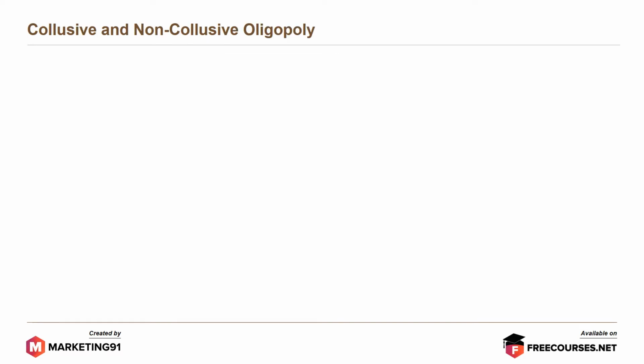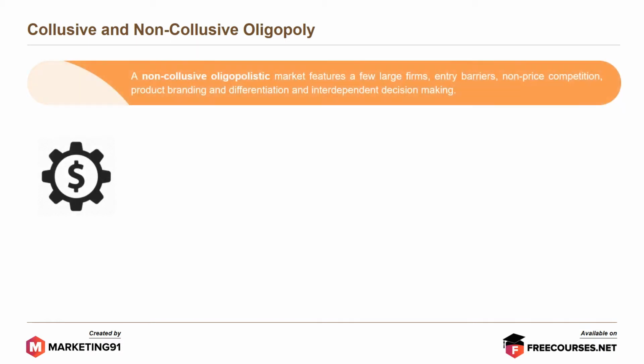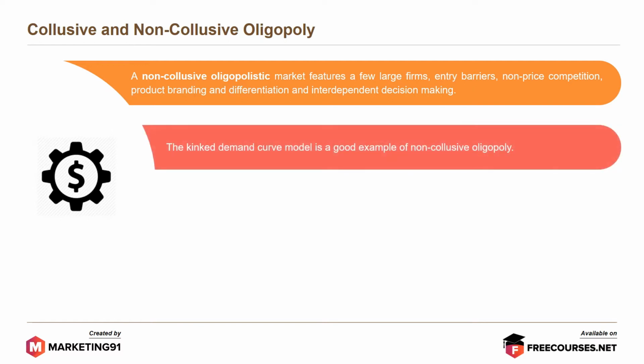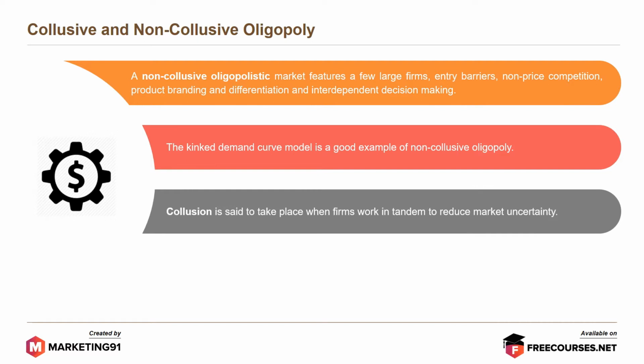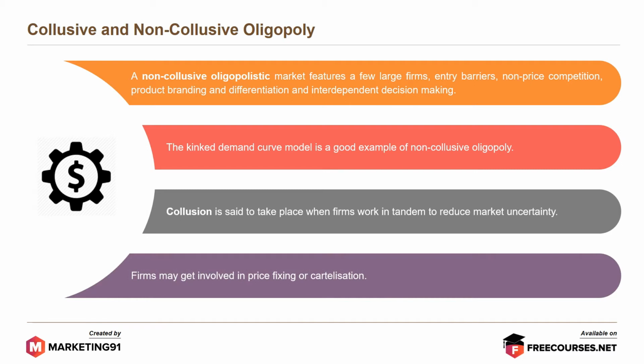Moving on to collusive and non-collusive oligopoly. A non-collusive oligopolistic market features a few large firms, entry barriers, non-price competition, product branding and differentiation, and interdependent decision making. The kinked demand curve model is a good example of the non-collusive oligopoly. Collusion is said to take place when firms work in tandem to reduce market uncertainty. Firms may get involved in price fixing or cartelization.